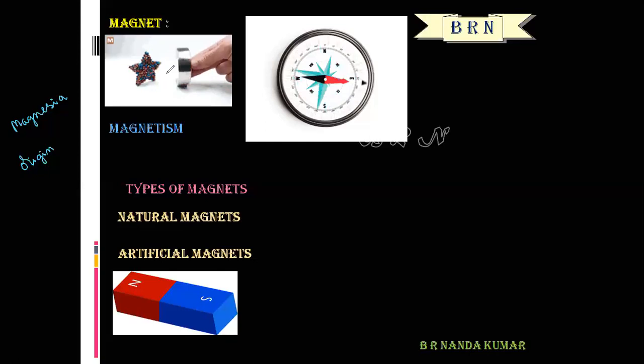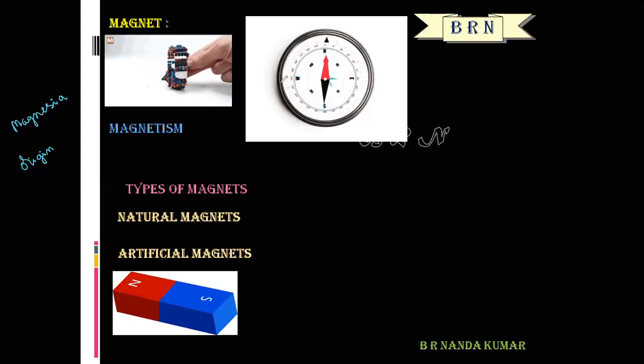So what is the meaning of bar magnet? Any rectangular or cylindrical object that has a magnetic field is known as a bar magnet. A bar magnet has two poles, North Pole and South Pole.